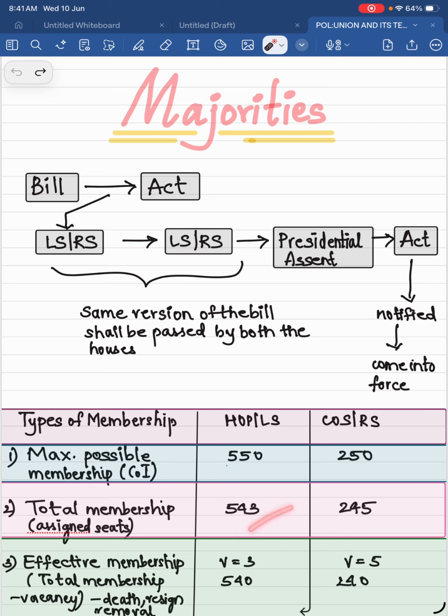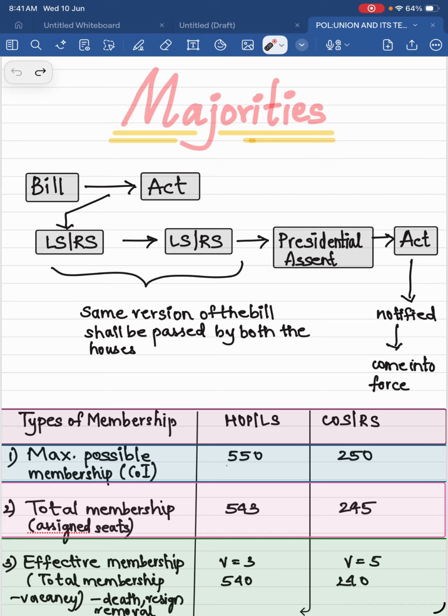Okay, in Lok Sabha it is 543, in Rajya Sabha it is 245, and this one is given in a parliamentary law. It is not given in the constitution, it is given in parliamentary law, that is the Representation of People's Act. Okay, in that it's given. It is 543 for Lok Sabha, 245 for the Rajya Sabha. Let's see the next one. What is this membership?